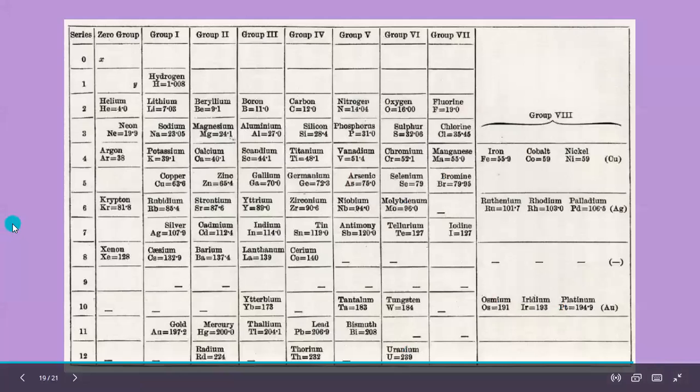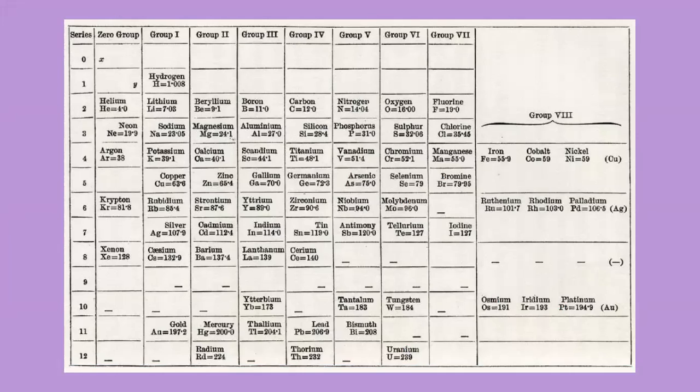If you've seen the modern periodic table, we know that lanthanoids and actinoids have a separate place below the periodic table. But according to Mendeleev's periodic table, there was no separate space for lanthanoids and actinoids, and they were placed along with the other elements.